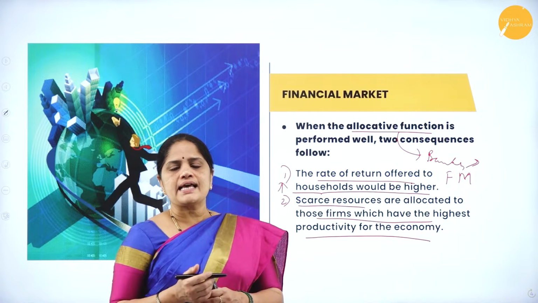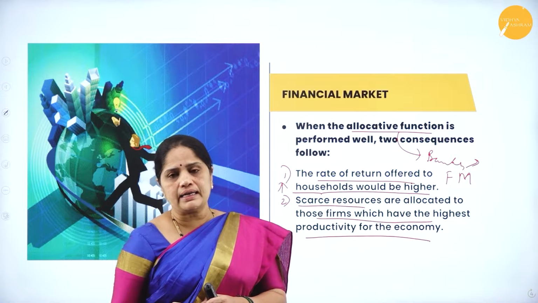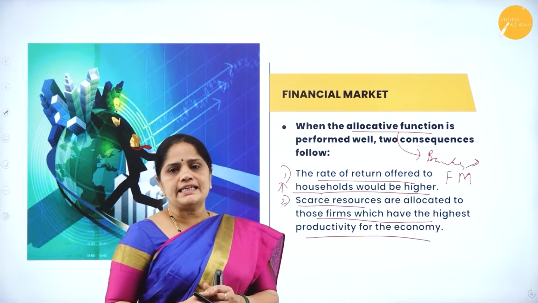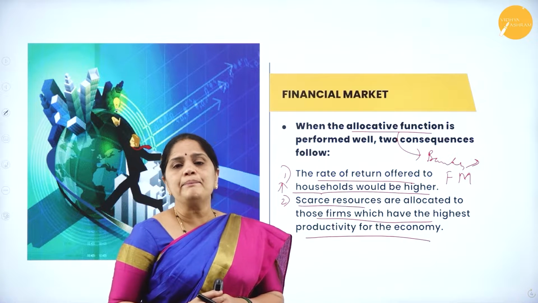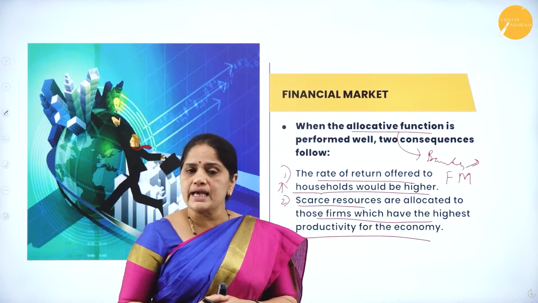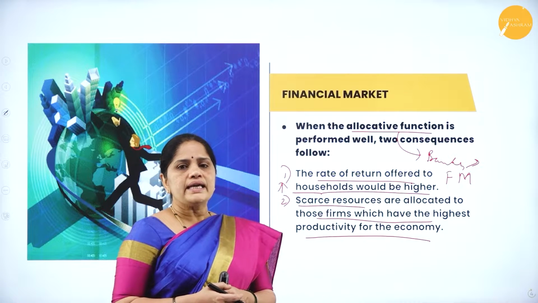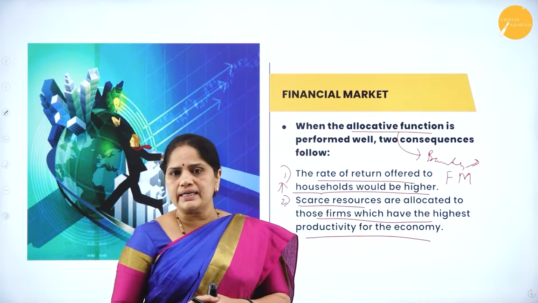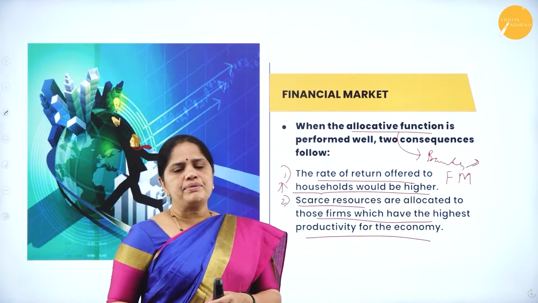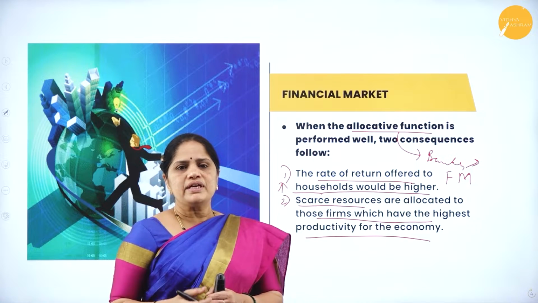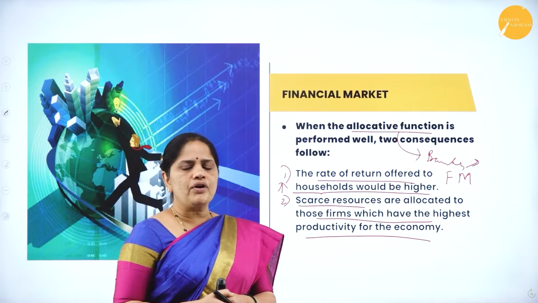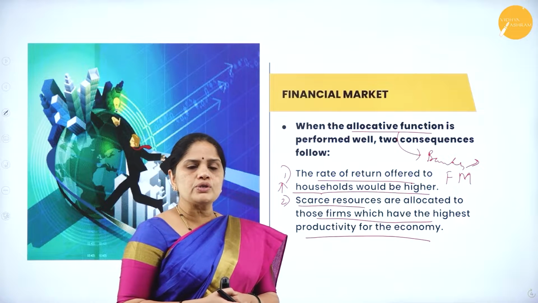But if it is allocated through the financial market, the individual savers and the householders, whatever money they are saving, will be purchased in the form of equity shares, preference shares and debentures. In this way, they will be allocating the money, or directly investing in the capital market. So we can understand that this allocative function can be performed through banks, and it can also be performed through the financial markets.